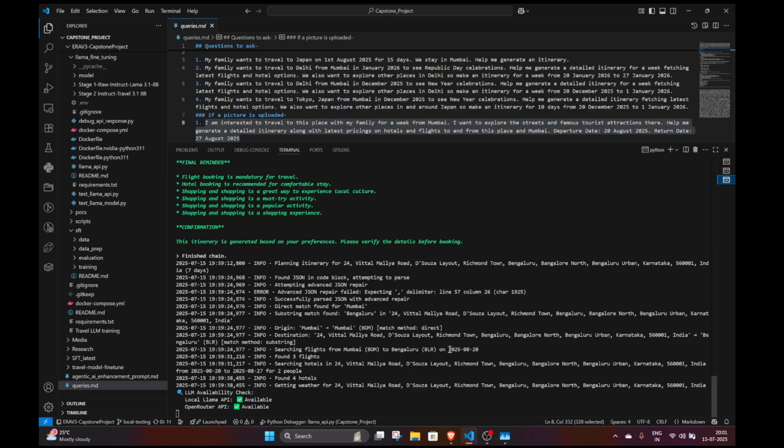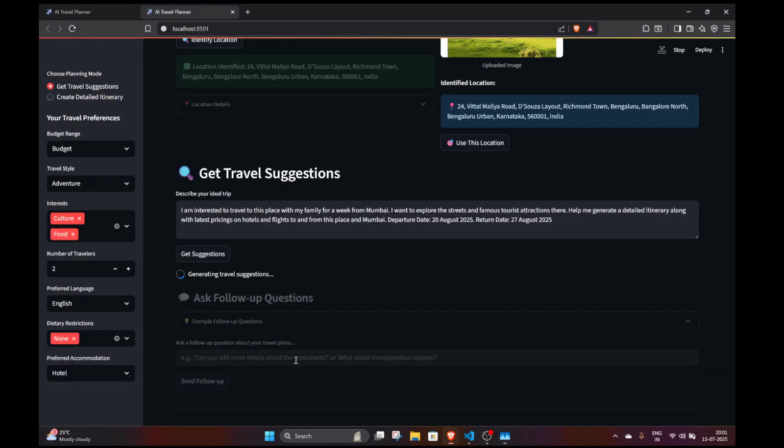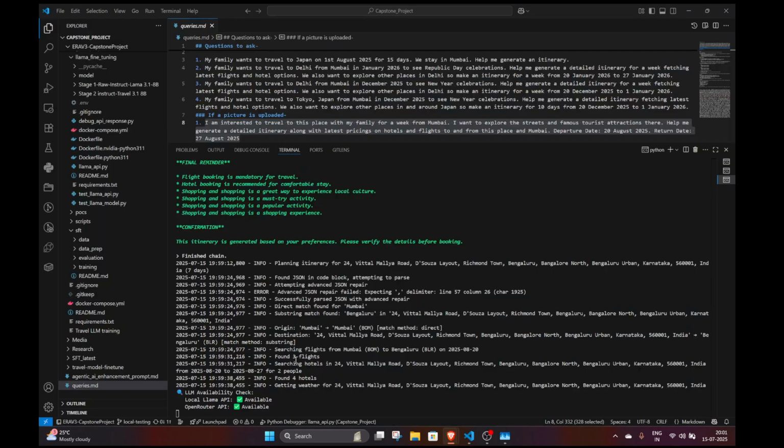So it was able to do the NER, it was able to extract the date, and it was able to pass that properly to the API, and it also found a successful response. So my hope is that this part will also work. Let's just wait for this to be done.